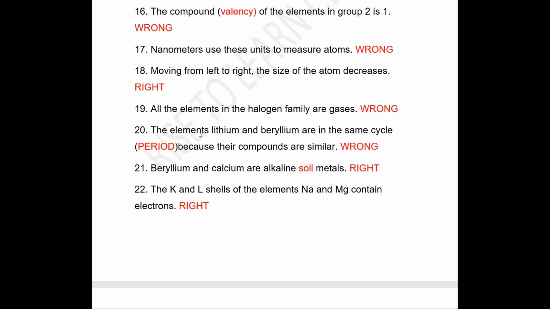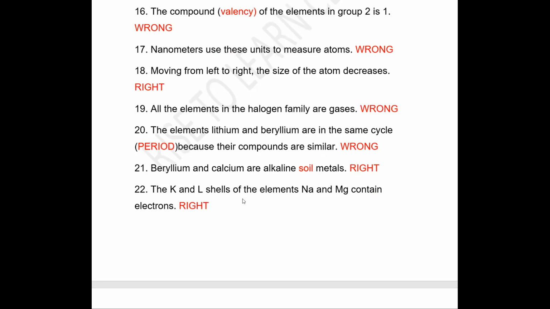Then next is, the elements lithium and beryllium are in the same cycle is given. It should be period. Elements lithium and beryllium are in the same period because their compounds are similar. Wrong. Next, beryllium and calcium are alkaline metals. It is given soil metals. If it is beryllium and calcium are alkaline earth metals, statement is right.